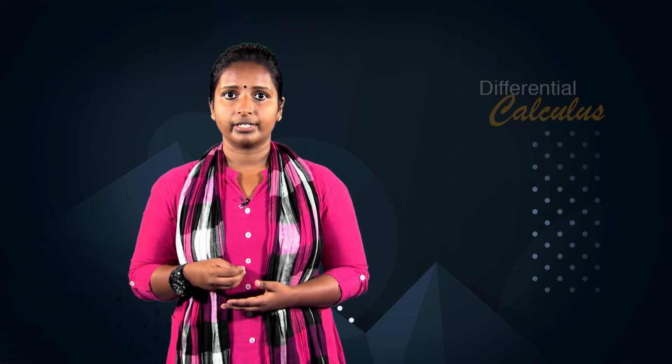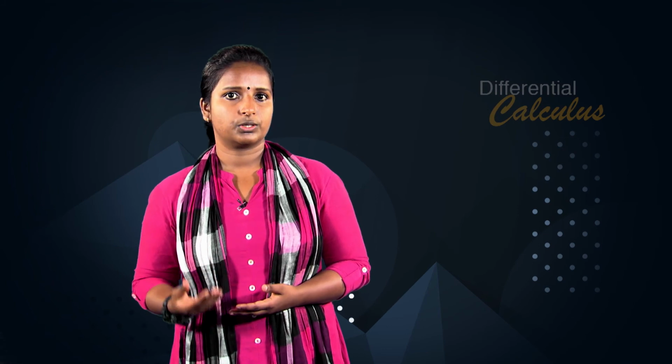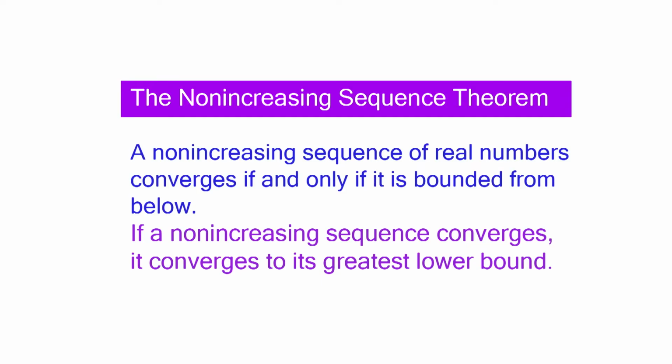The following result ensures us that if L is the least upper bound of a non-decreasing sequence of real numbers, then the sequence converges to L. Theorem, the non-increasing sequence theorem. A non-increasing sequence of real numbers converges if and only if it is bounded from below. If a non-increasing sequence converges, it converges to its greatest lower bound.